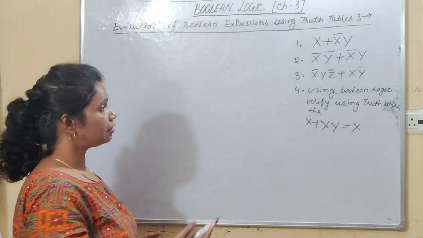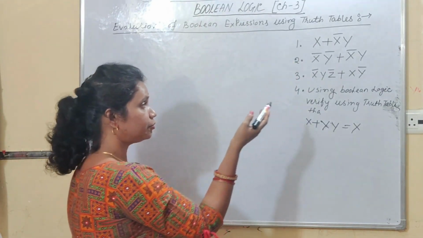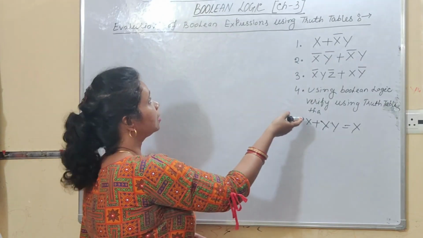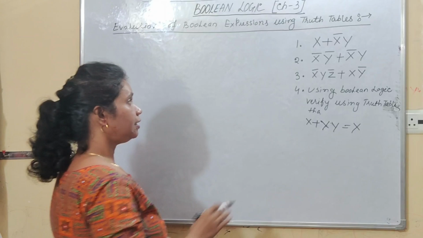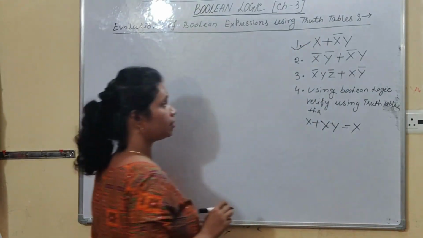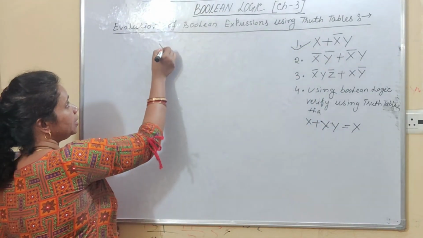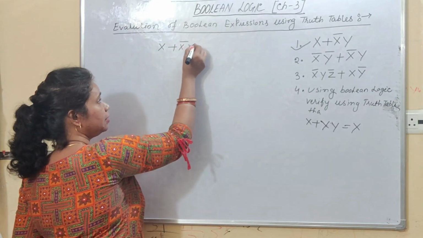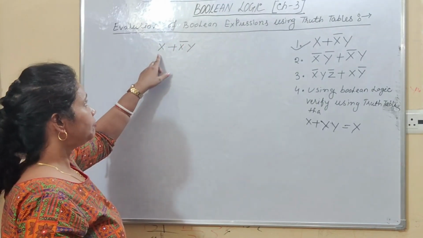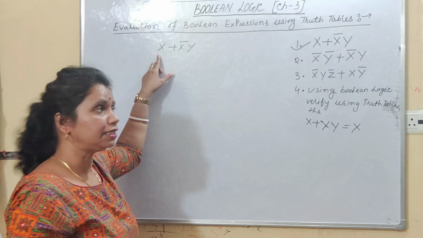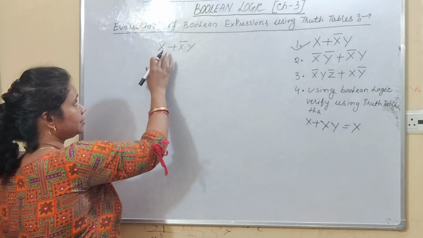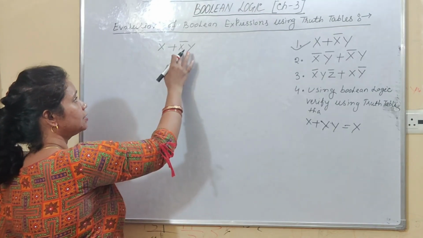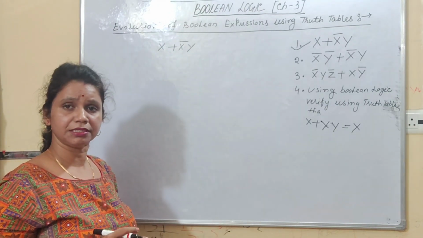Right, students? So here already I have written some questions. Now I have to evaluate all these Boolean expressions by using truth tables. Right, students? So this question, x plus x bar y. Now students, if you have one Boolean expression, first you have to think about how many different variables are there, right? So here x, this is also x, that means x bar is x, and y, right, students? So two different variables we have.